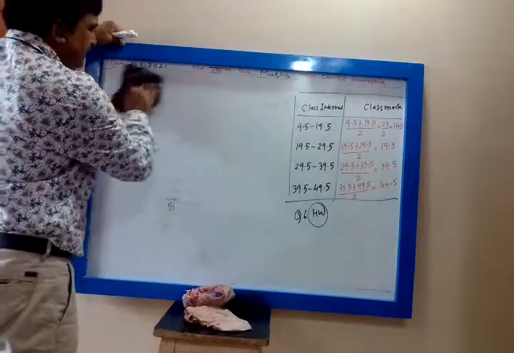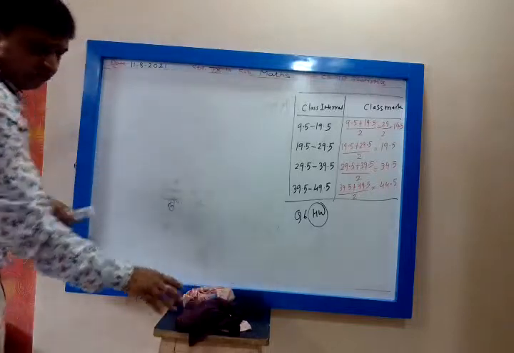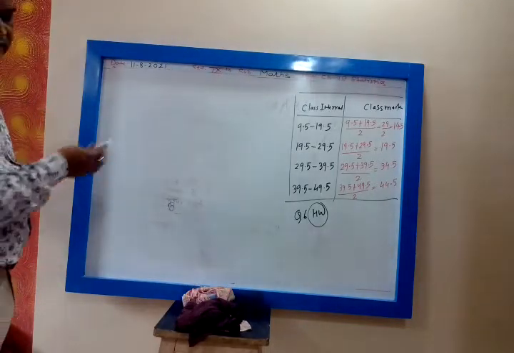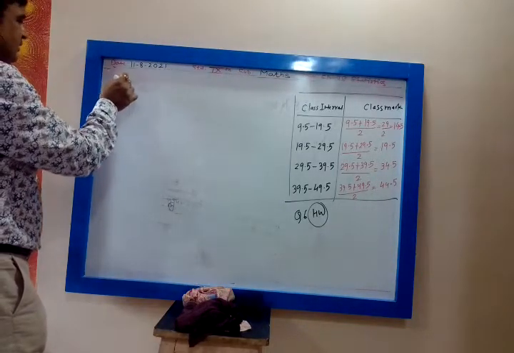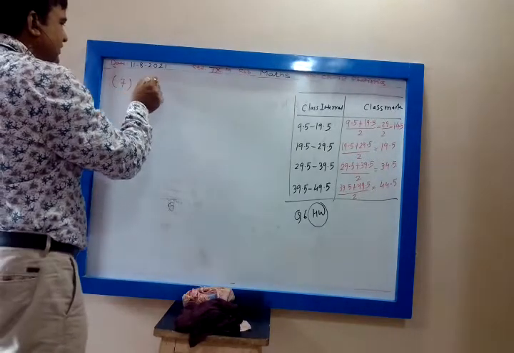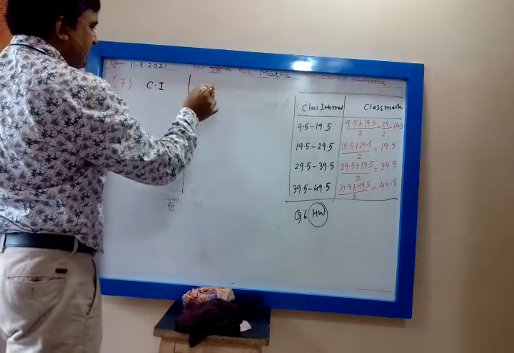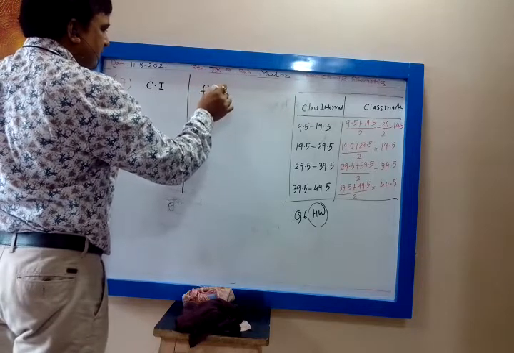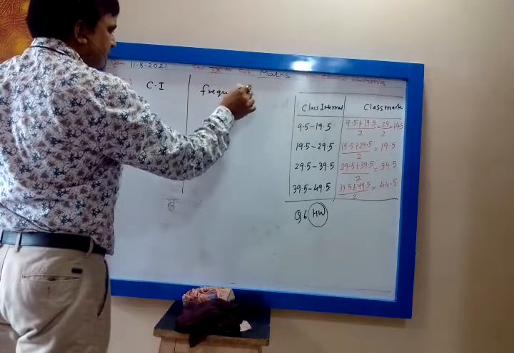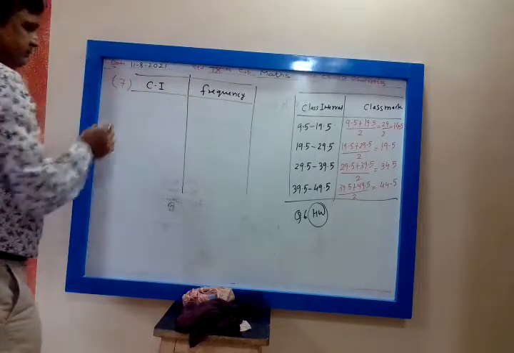So the seventh one. Class interval and frequency. This is given.